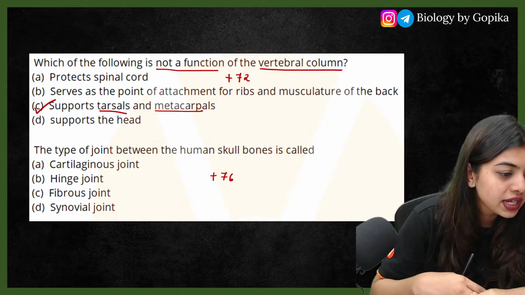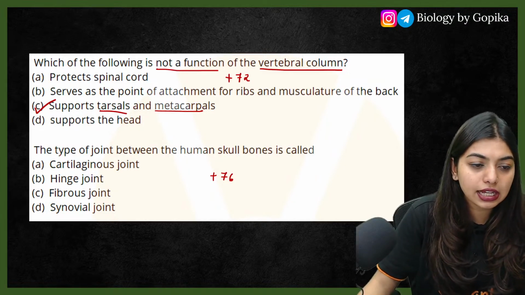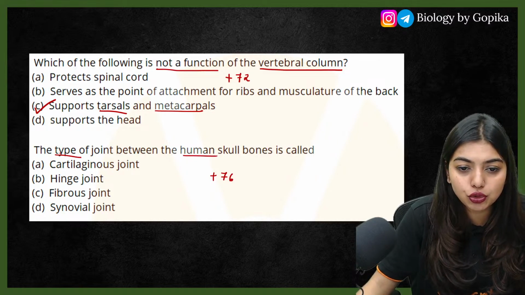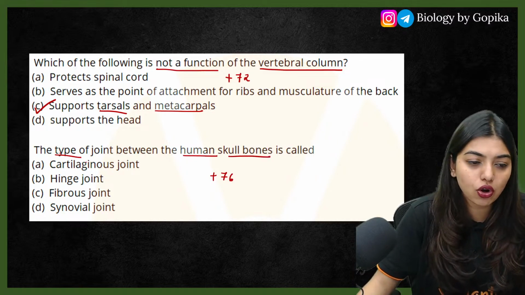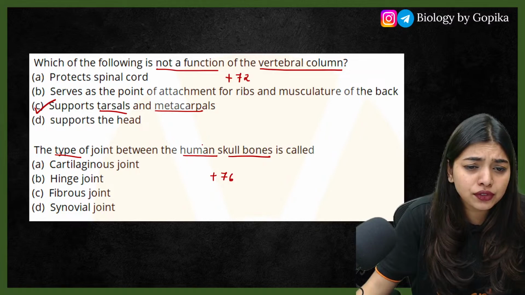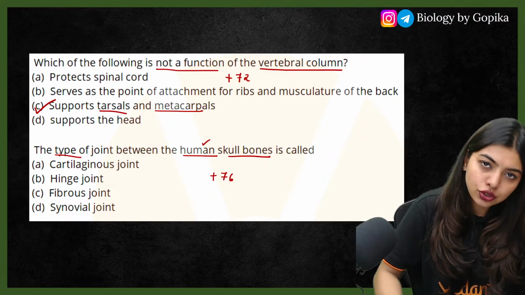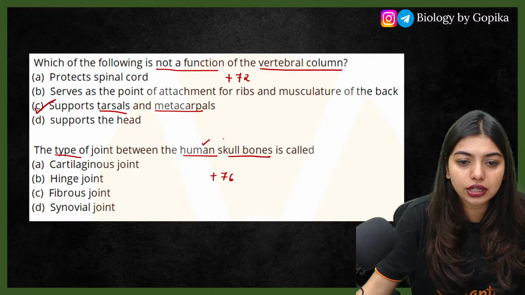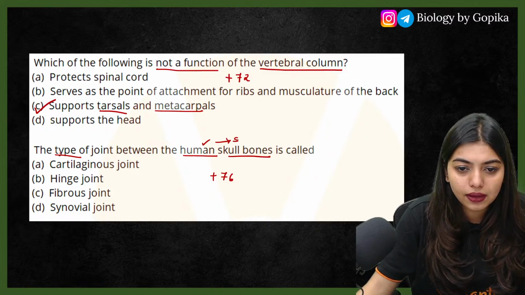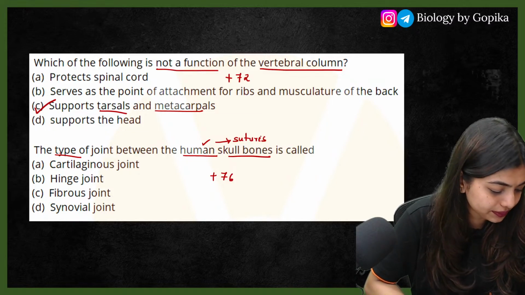Yes, the next question: the type of joint between the human skull bones is called as? Type of joint present in human skull bones is called as what? Human skull bone, the sutures they're talking about.